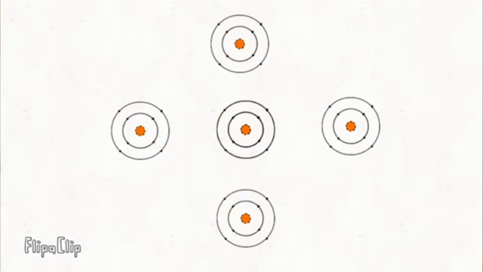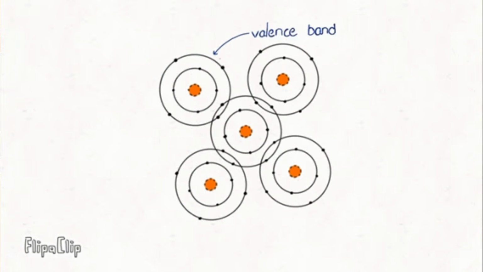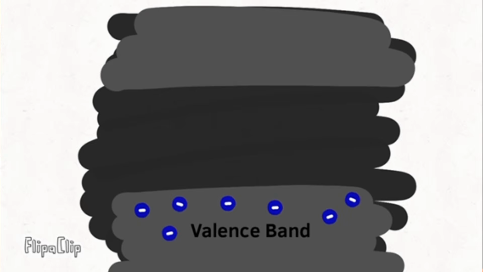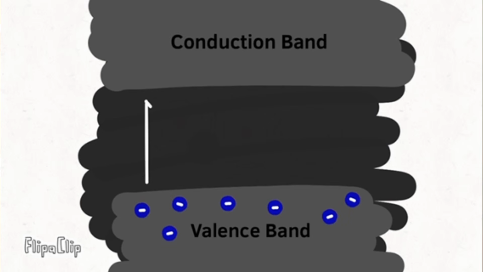Most electrons are found in the valence band, where they are tightly bound to atoms and cannot move freely. Above it lies the conduction band, where electrons have enough energy to move through the material and carry electrical current. Separating these two bands is the band gap, a forbidden range of energies that electrons cannot occupy. An electron must gain the least amount of energy before it can move into the conduction band.